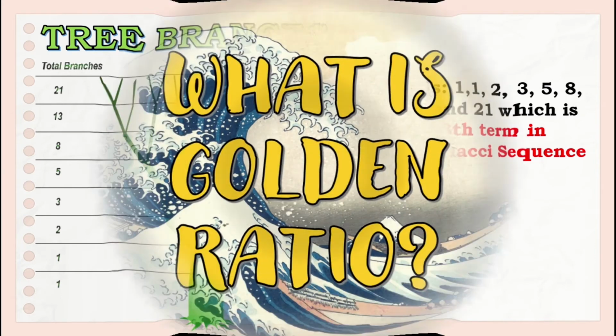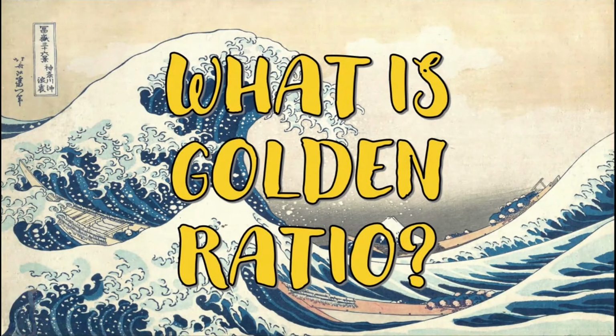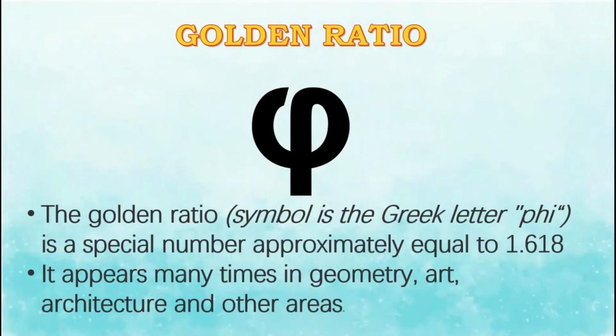Do you have any idea what the golden ratio is? Well, the golden ratio appears many times in geometry, art, architecture, and other areas. The golden ratio symbol is the Greek letter phi.